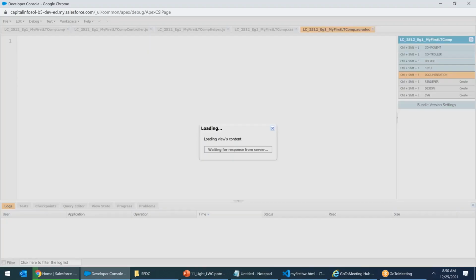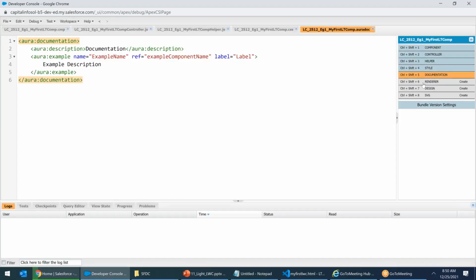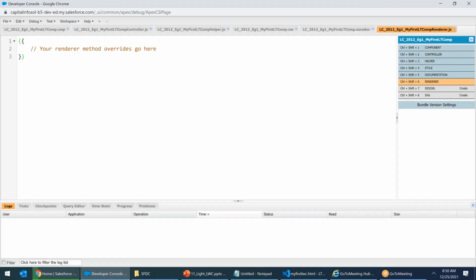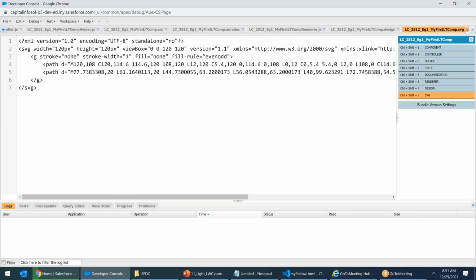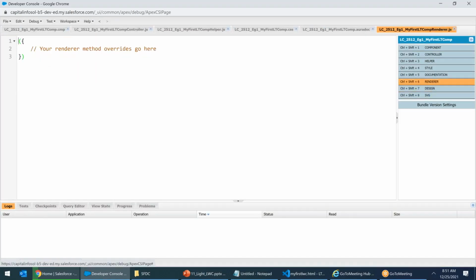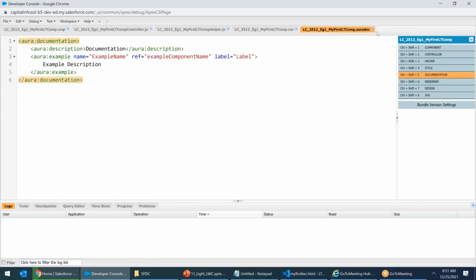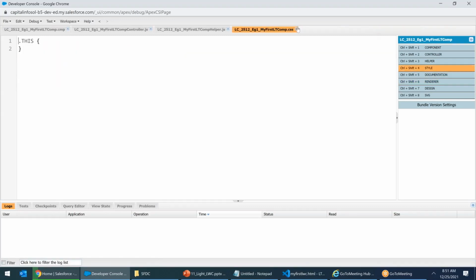Documentation, name .auradoc. Re-renderer, name re-renderer.js. Design, name .design. SVG, name .svg. Whatever name you give, only when it is JavaScript will the system add a suffix, right? Otherwise, the system will not add.